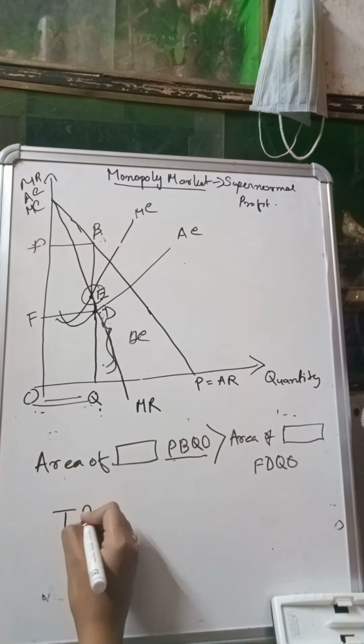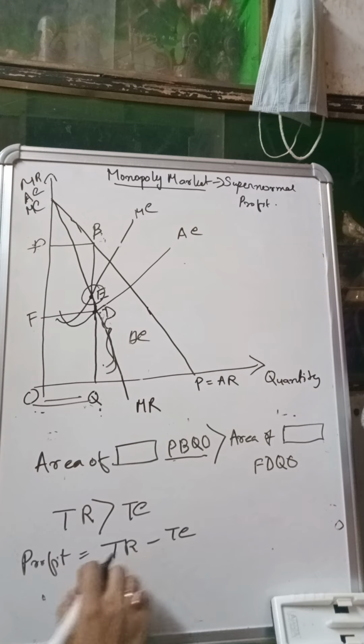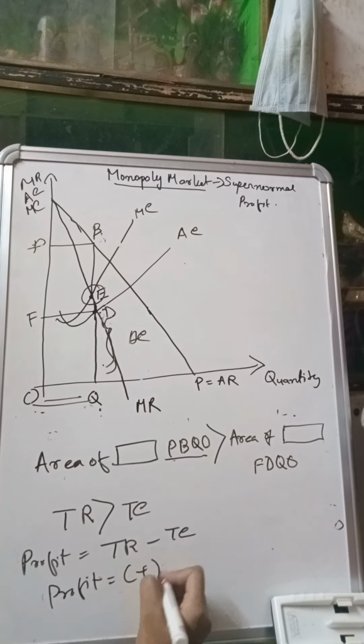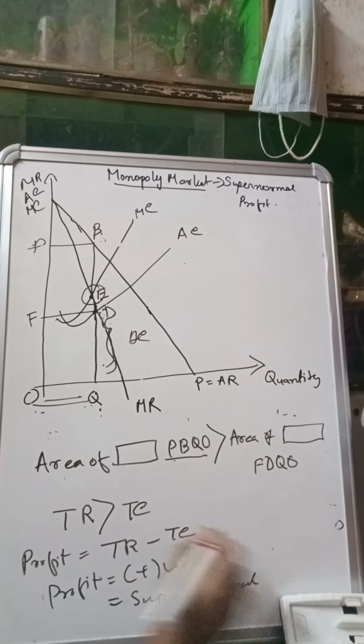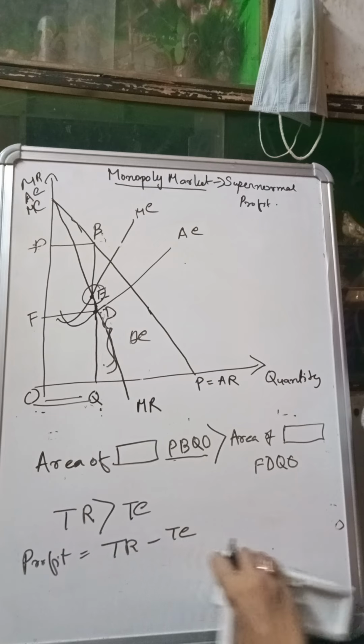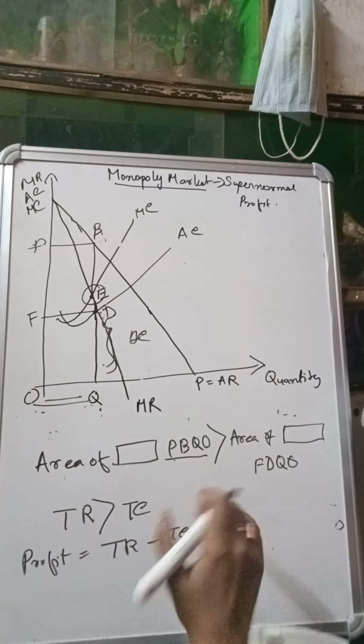And what is my formula of profit? It is revenue minus cost. You can write total revenue minus total cost, the same thing. Now obviously if your revenue is greater than total cost, I have already told you that the profit will be positive, and positive profit means supernormal profit, right? That we have understood. Now how will we get the amount of profit?